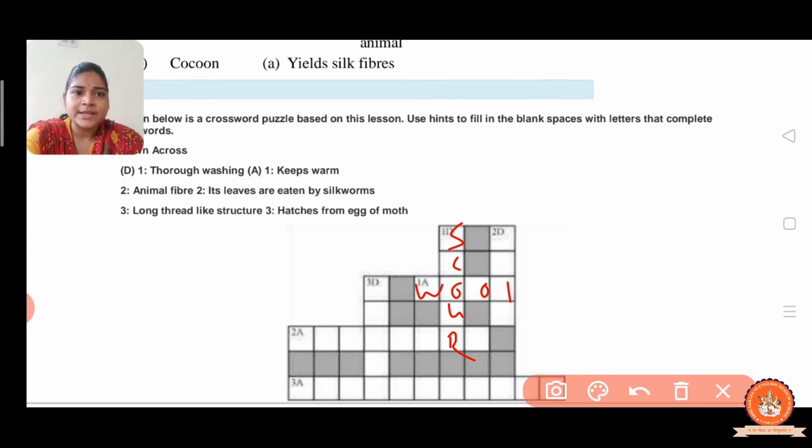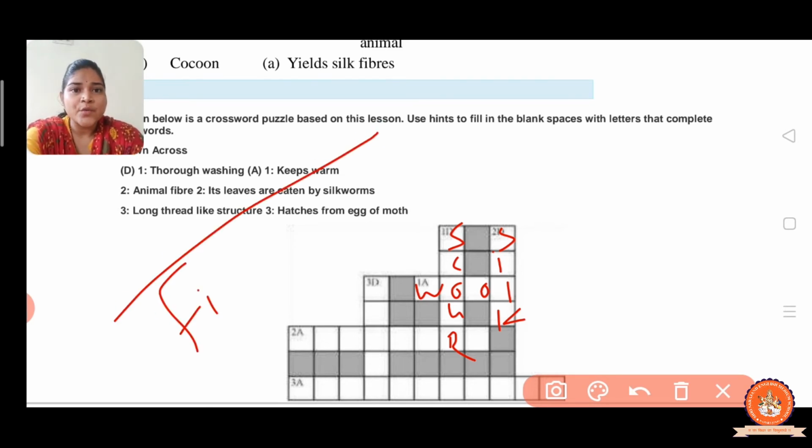Wool and silk both are animal fiber, but wool comes one time, that's why here silk is coming, right? Silk. Now, its leaves are eaten by silkworm. What is eaten by silkworm? It is the mulberry leaves. So the answer is mulberry. Now long thread like a structure, it is the fiber, right?